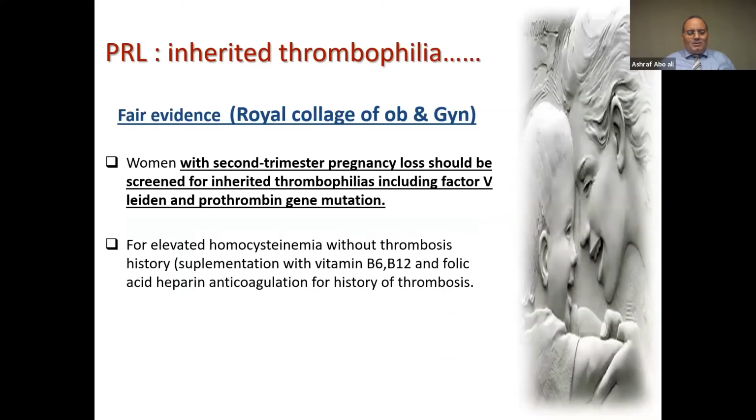What about the Royal College for the inherited thrombophilia? There is fair evidence from the Royal College guidelines that women with second trimester pregnancy loss should be screened for inherited thrombophilia, including factor V and the prothrombin gene mutation. For hyperhomocysteinemia without thrombosis history, supplementation of vitamin B6, B12 and folic acid, and heparin anticoagulation for history of thrombosis should be taken. And so the Royal College guidelines insist that second trimester pregnancy loss should be screened for inherited thrombophilia. This is unlike the ESHRE guidelines.